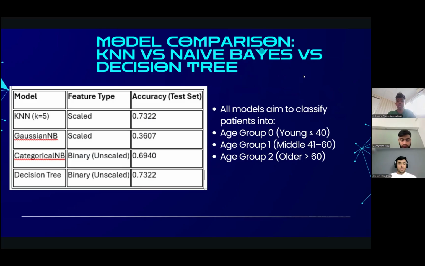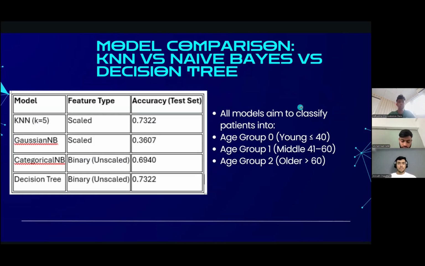In conclusion, we have also done a model comparison of KNN versus naive Bayes versus decision tree. For KNN with K equals 5, the feature type is scaled and the test accuracy is 0.7322. Then there are Gaussian NB with scaled features at 0.36, categorical NB, and decision tree.